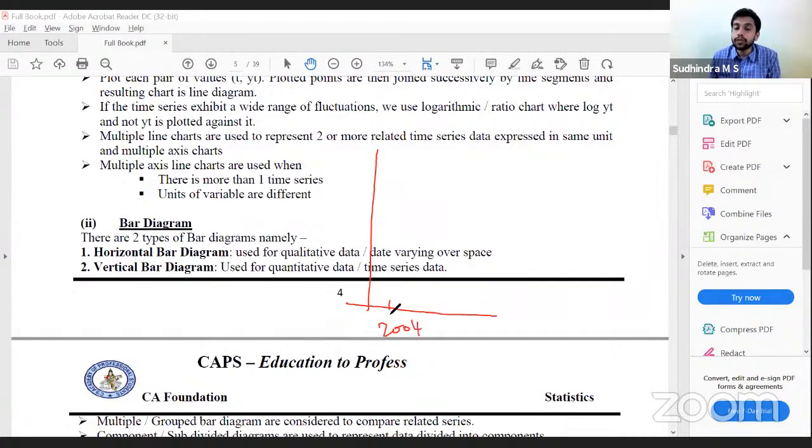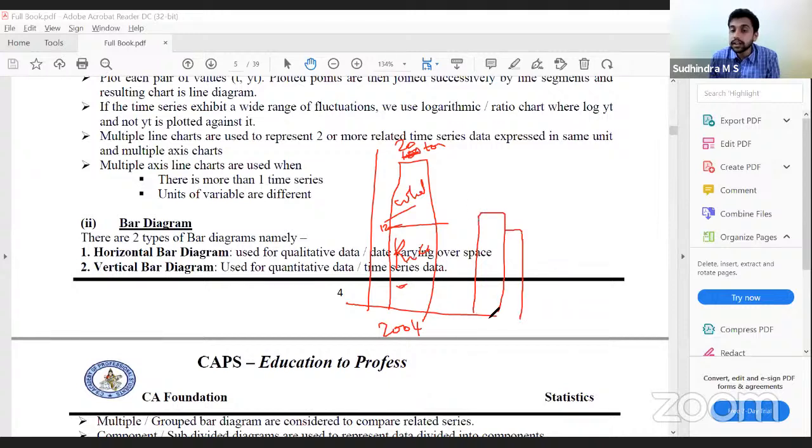So for 2004, let us say the total production, including rice and wheat, is 20 tons, of which 12 is rice and the balance 8 is wheat. If we present it in this format, it is called a component bar diagram. If we present them beside each other, it is called a multiple bar diagram.